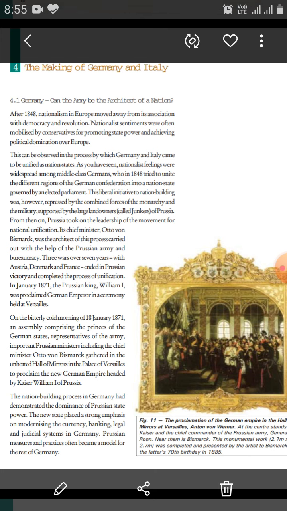Apart from that, there was one more tension which was prevailing in the European nations, that was the Balkan Peninsula. Students, you know very well what a peninsula is. Our country is also a peninsular country, a land which is surrounded by water on three sides and one side land is known as a peninsula. Similarly, we had a peninsula in Europe which was known as the Balkan Peninsula.